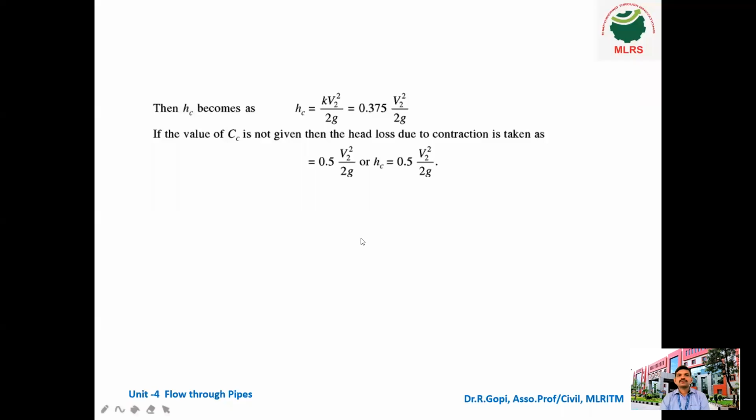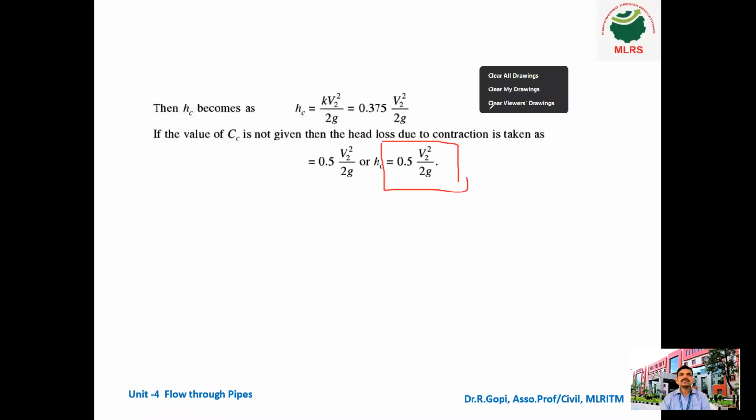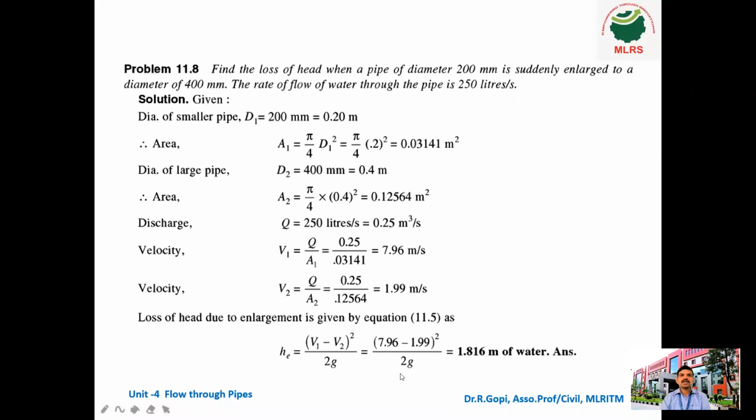So therefore, the final equation for head loss due to contraction is 0.5 V2 square divided by 2G. Memorize this formula, that is enough for solving the problems. So 0.5 V2 square divided by 2G is the formula for sudden contraction.